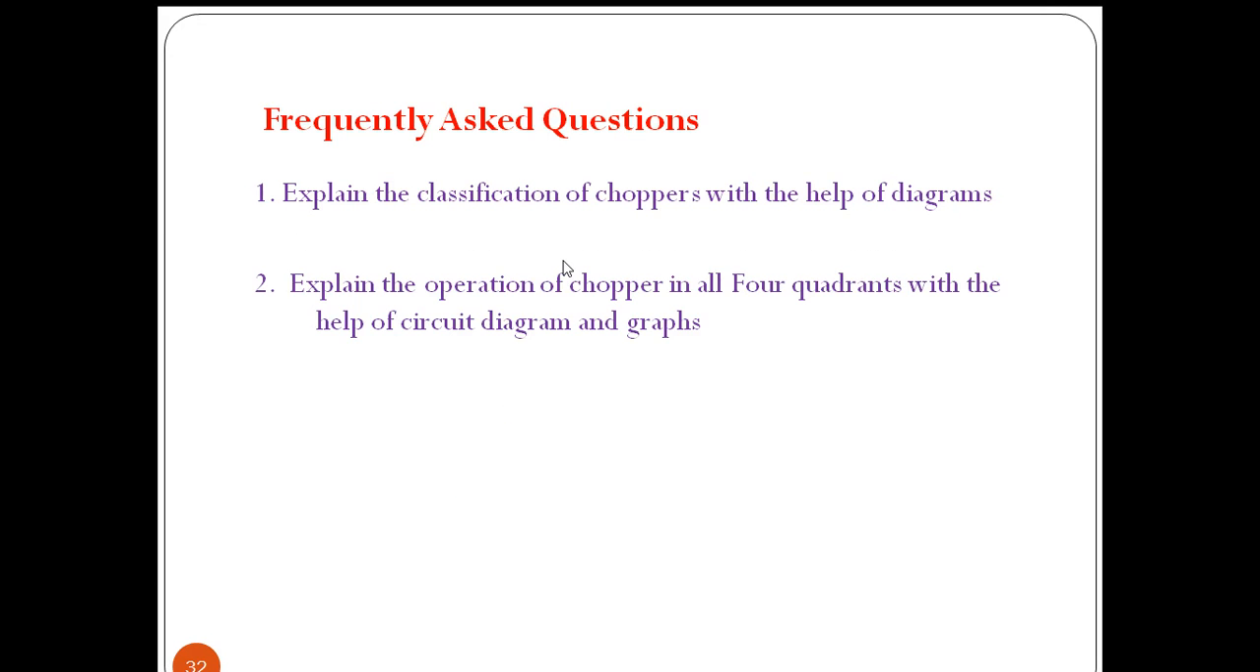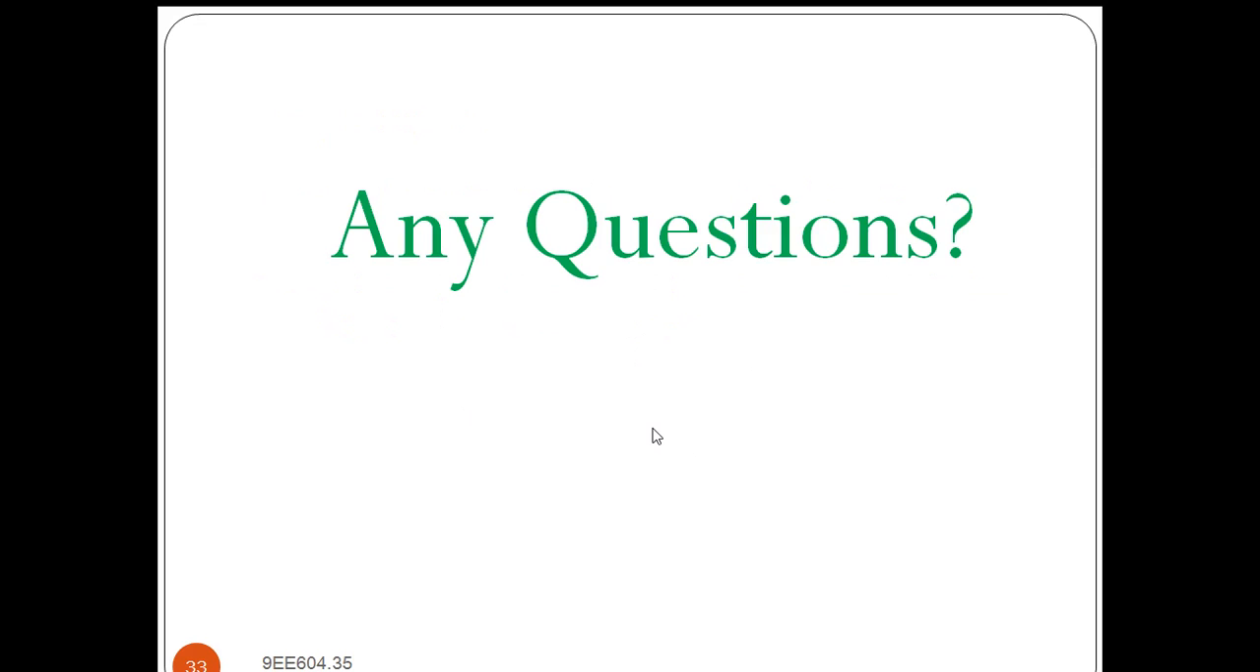In choppers, they frequently ask to explain the classification of choppers with neat diagrams. In that case, we have to explain the class A chopper, class B, C, D, E in detail. Or, explain the operation of a chopper in all four quadrants with the help of a circuit diagram. In this case, we have to explain the class E chopper. We have to draw the connection diagram, and explain the modes of operation of this class E chopper.